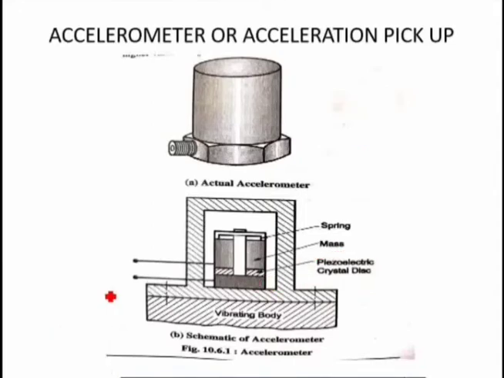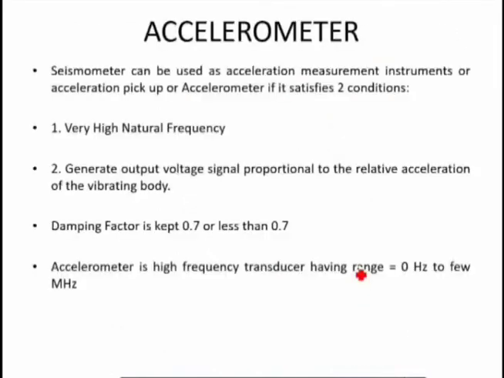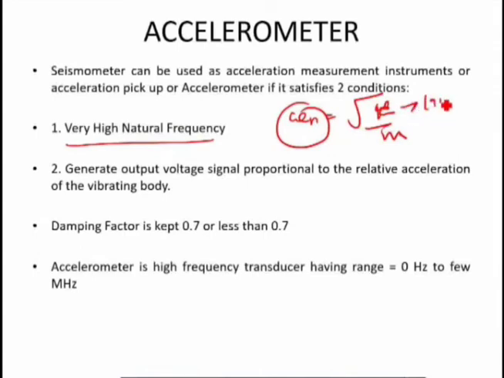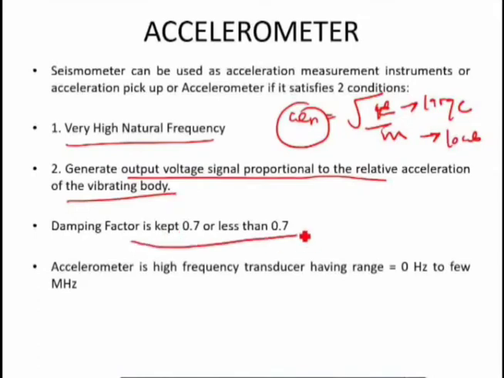Okay, and this accelerometer is based on the principle of the piezoelectric effect or piezoelectric crystal. So this seismometer, after using a piezoelectric crystal, behaves like an accelerometer, and it satisfies two conditions. First, it has a very high natural frequency, so omega n is equal to square root of k by m. So omega n is very high when your k is large, where spring stiffness is large and mass is very low. And it generates an output voltage signal proportional to the relative excitation of the vibrating body, and the damping factor is again the same, 0.707.